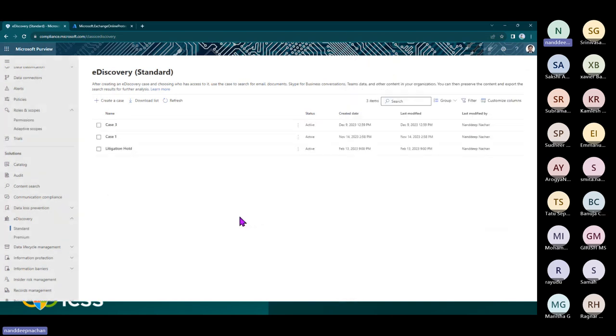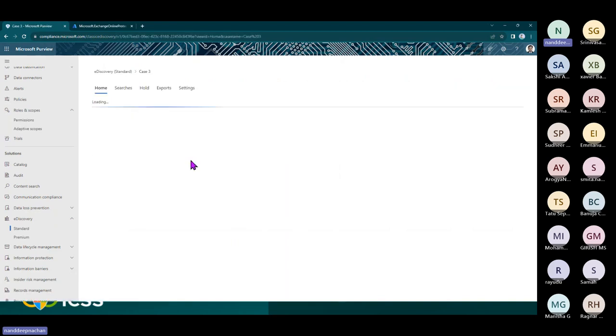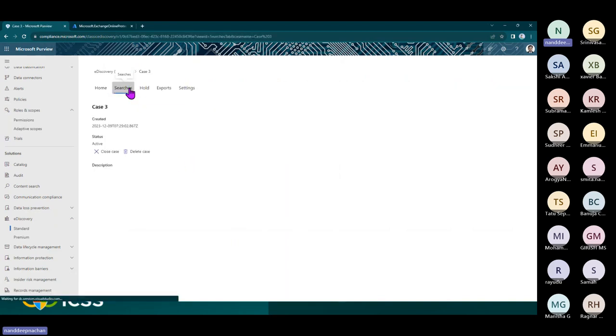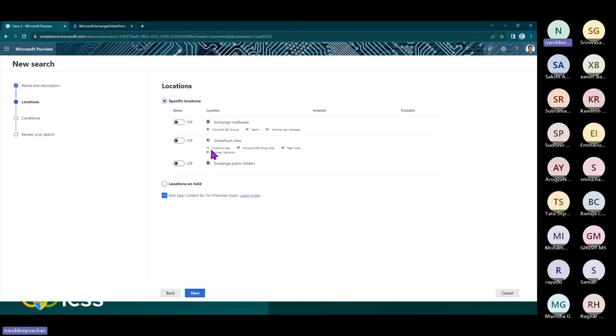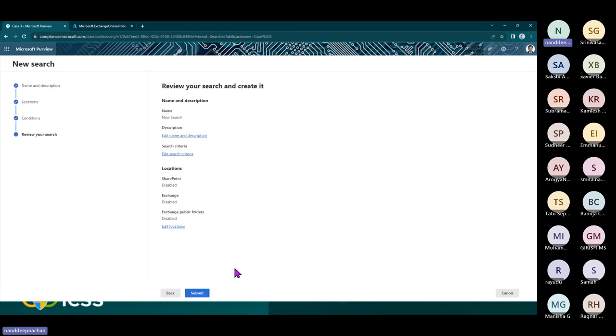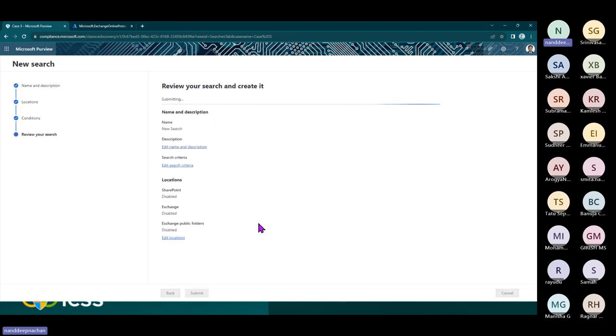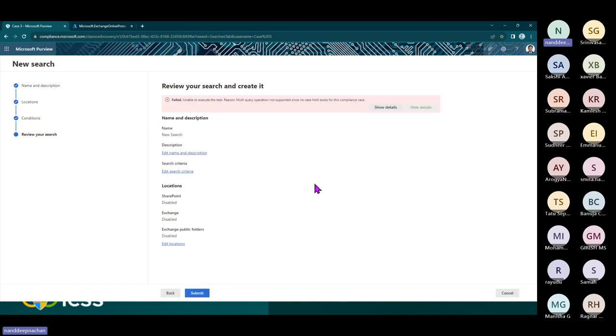Once you click here, the next thing is for you to open up that case and do the searching. All of the searching that we have done so far in the content searches, we should be able to use here. So I will just call it a new search. Then we can click on next, and again here we need to specify all of the locations, maybe a SharePoint location, or a location which is already on hold from the first thing that we have seen. We can just click next, submit, and this is how we will be able to create a search on it.